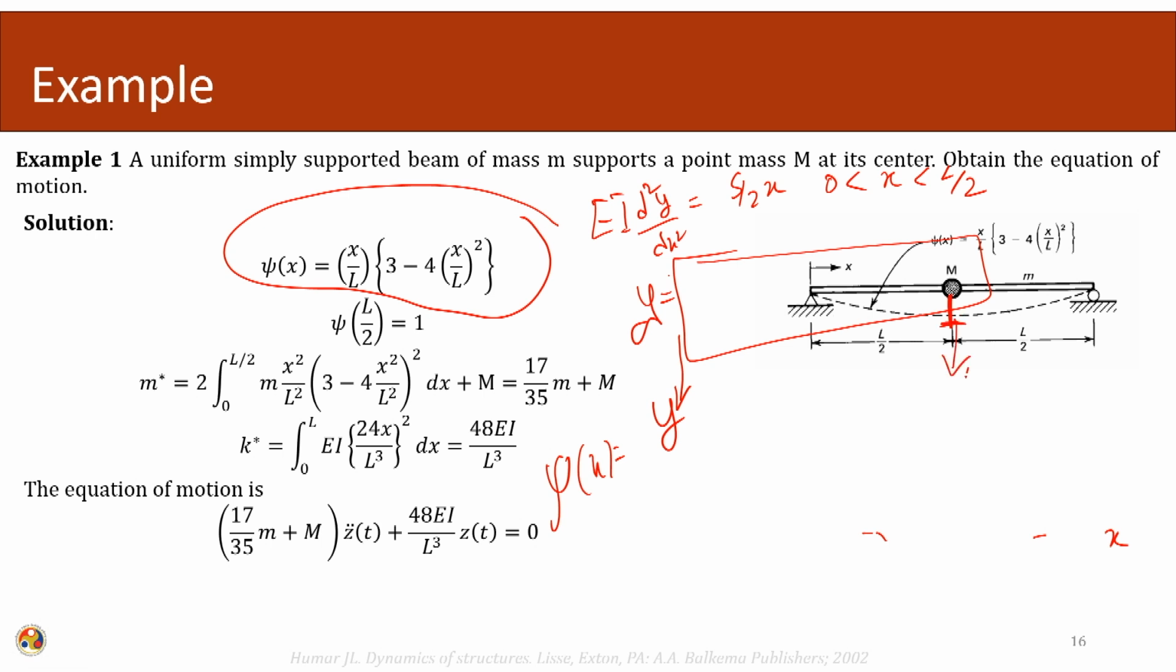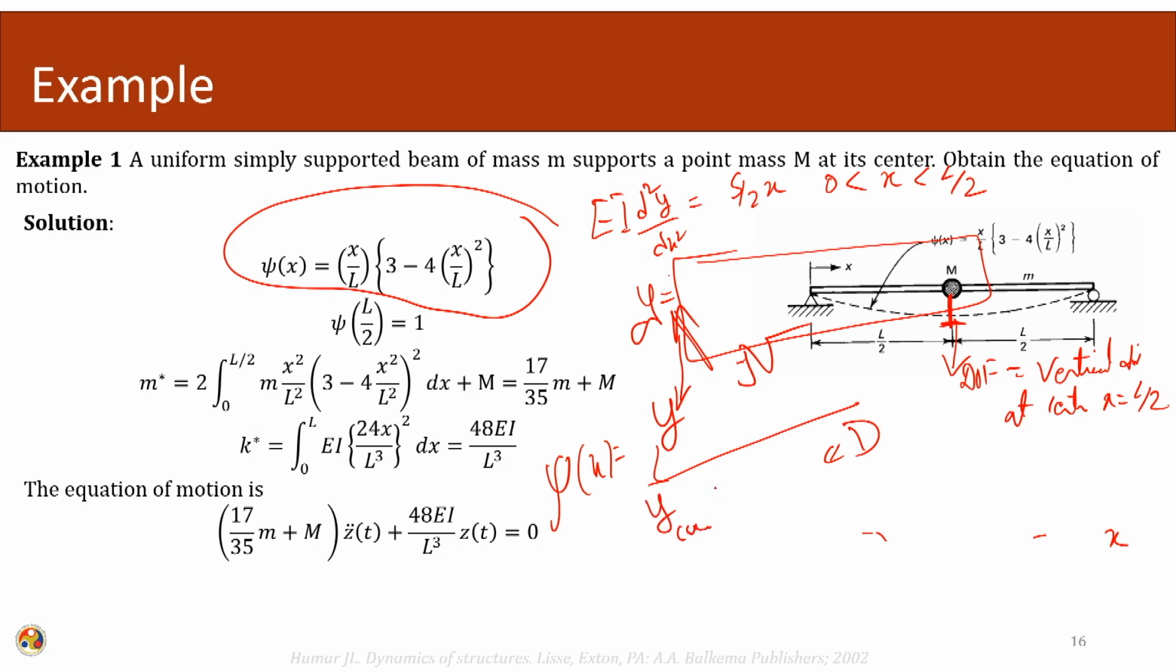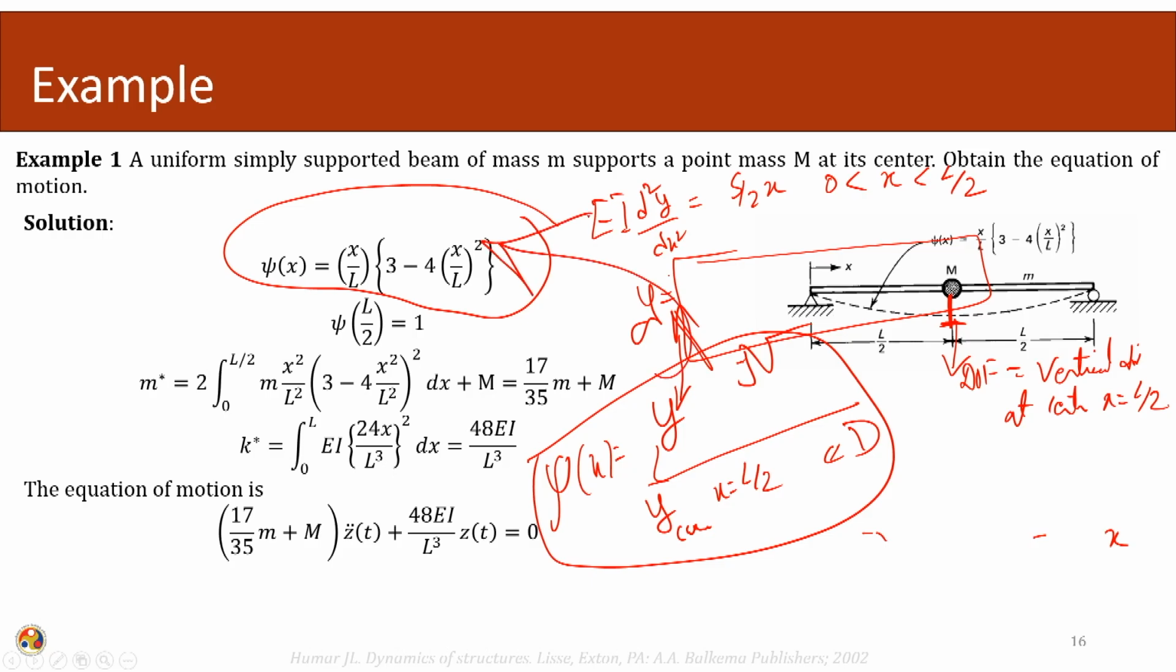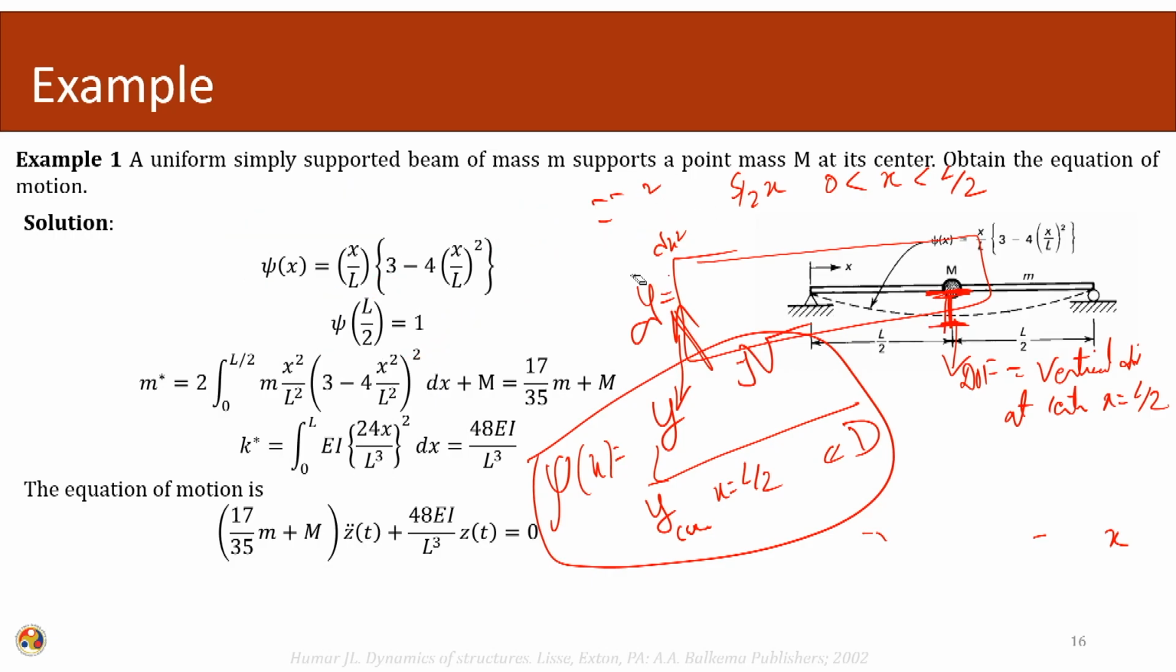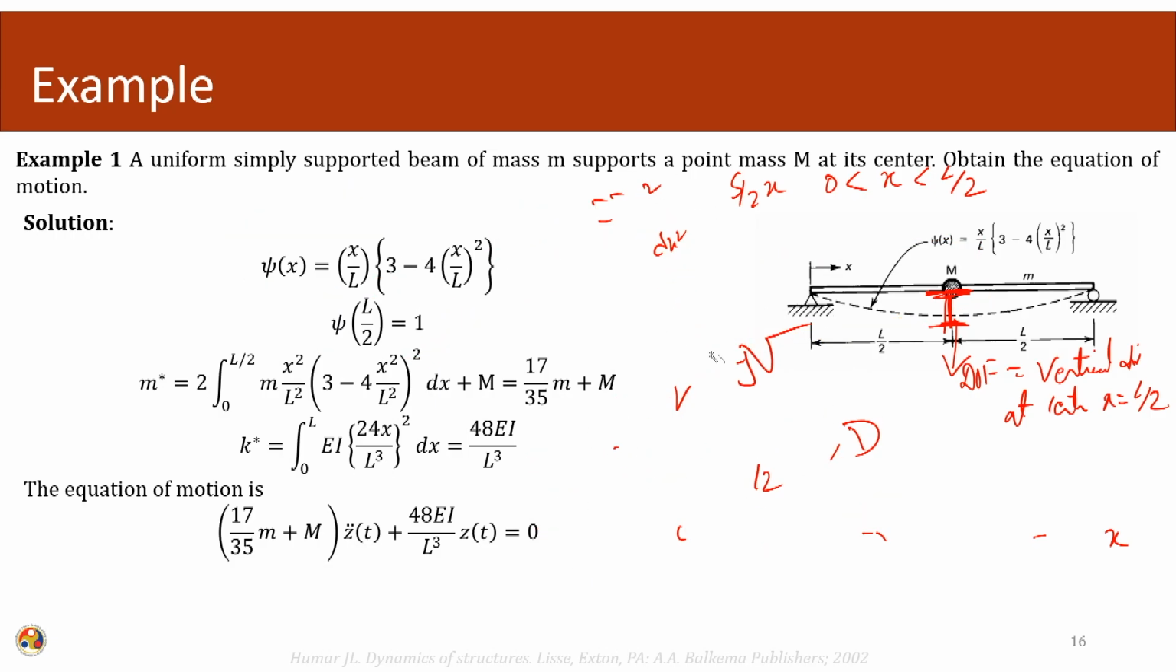So, if I choose my degree of freedom as vertical displacement at center, or at x equals L divided by 2, this becomes my numerator. The denominator will be this y calculated at x equals L over 2, and this becomes my shape function. This is the shape function that is being used here. Here we can see xi at L over 2 becomes 1, which means that the chosen degree of freedom is at the center. So, this is how we can calculate the shape function.